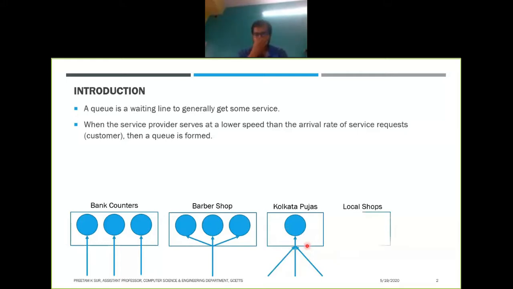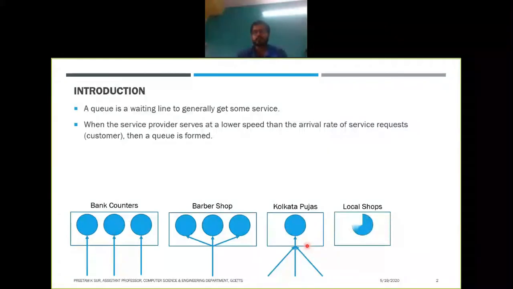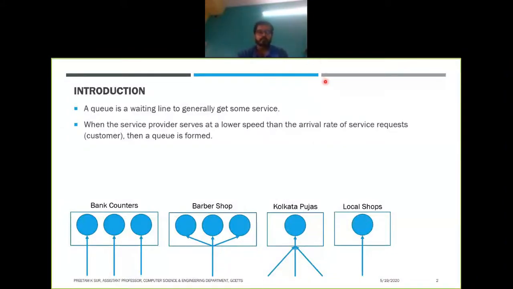And finally we will have the simplest one, where we have only one counter and only one queue, right? In any local shop we will find this kind of queue, like in a ration shop. So there is only one counter which is providing you the service, and people are waiting to get this service. Okay, so only the person who is in the front will get the service. Okay, this is how the scenarios in queues are. Okay, so we'll have different mathematical models for all of them. We'll get to know about those things.